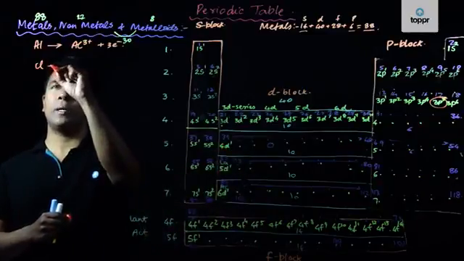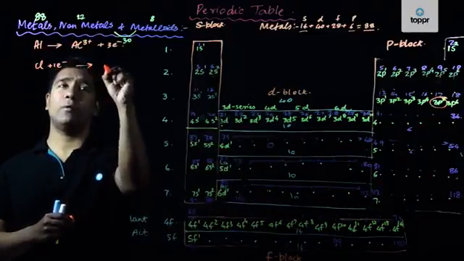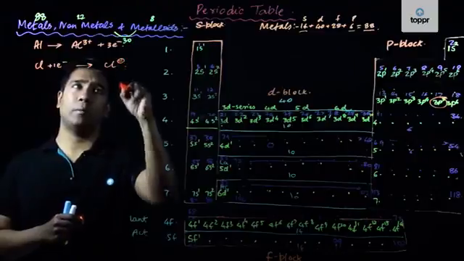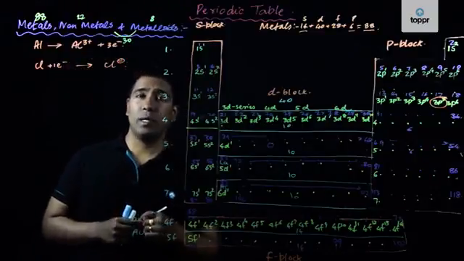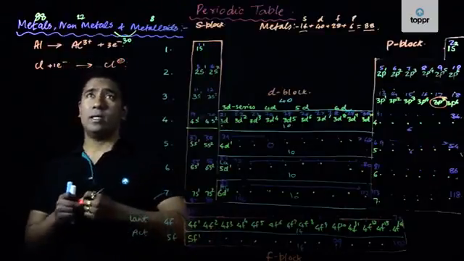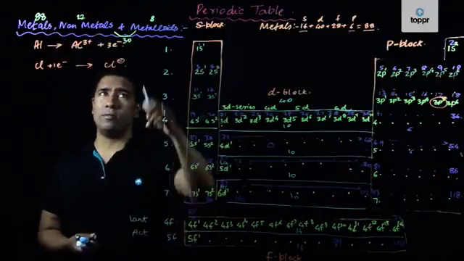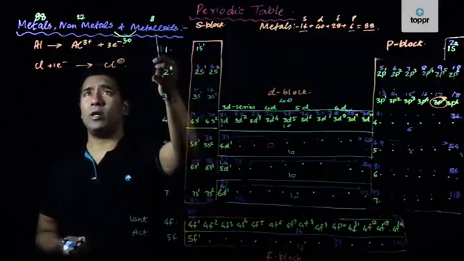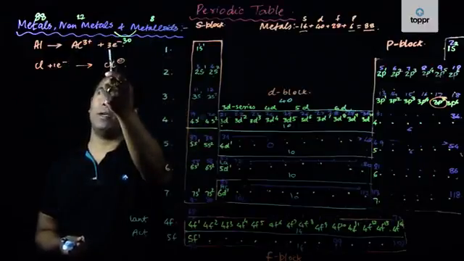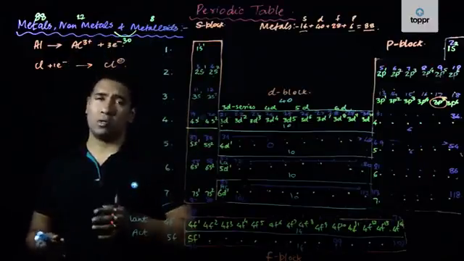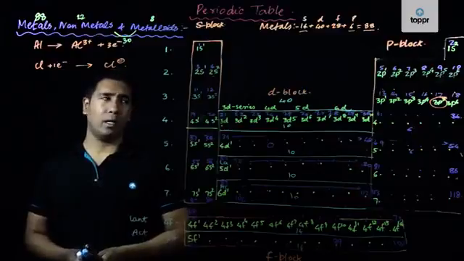Hence chlorine accepts one electron and forms the Cl minus ion, the chloride ion, and this is how chlorine acts as a non-metal. As we have already discussed, metalloids have a tendency of both giving away or accepting electrons, depending upon with whom they are reacting.